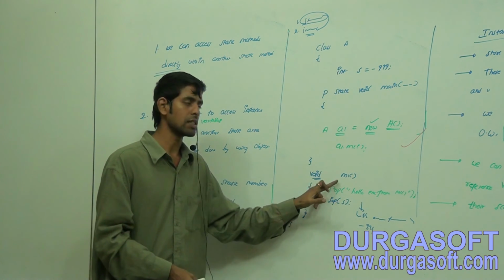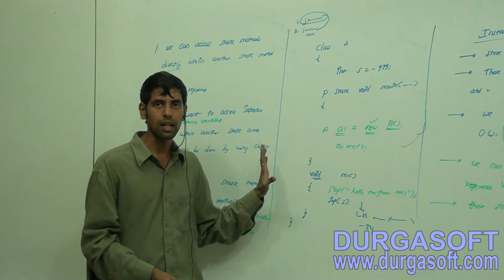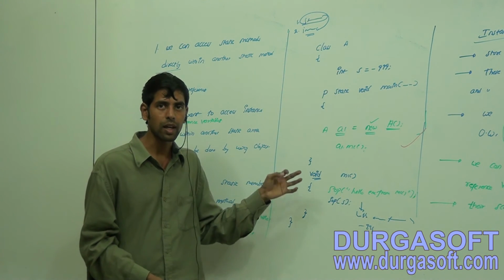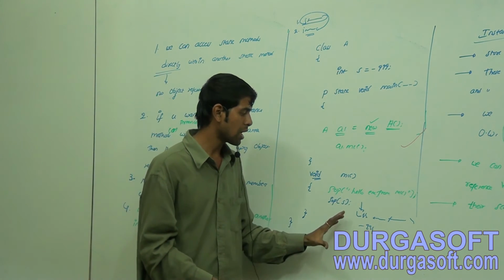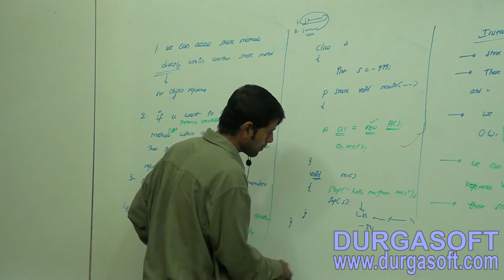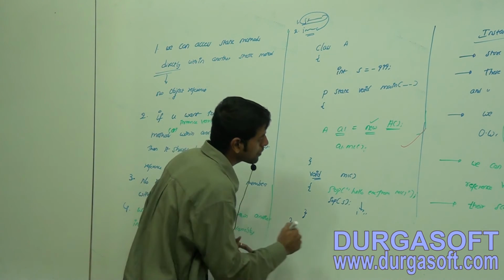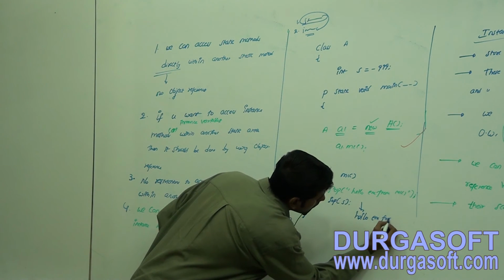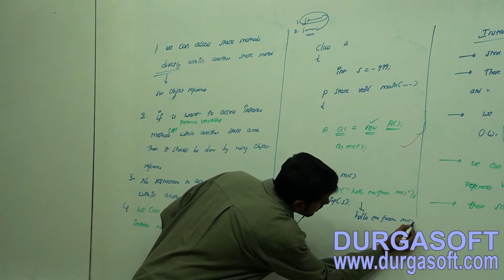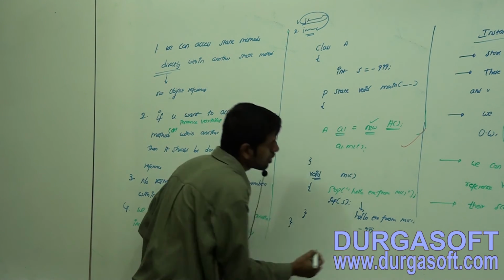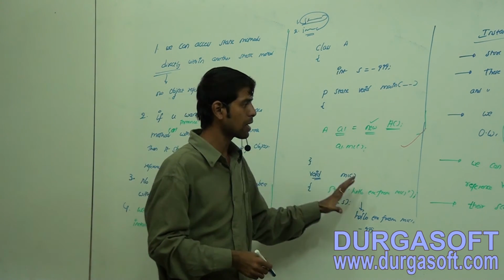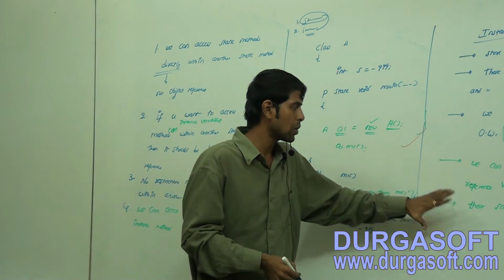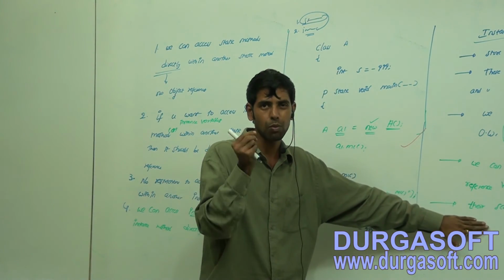It's an instance method, there is no static modifier. So the output will be: Hello, I am from m1 method minus 999. It will happen perfectly, and we'll understand this scope with a small piece of code later.